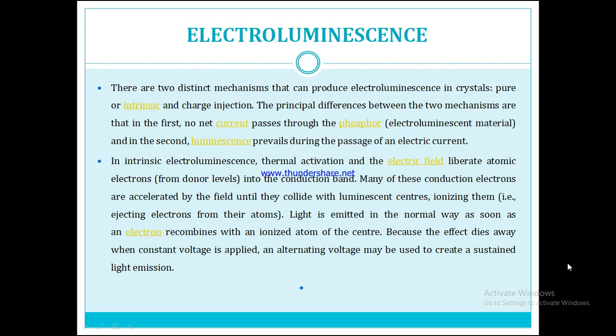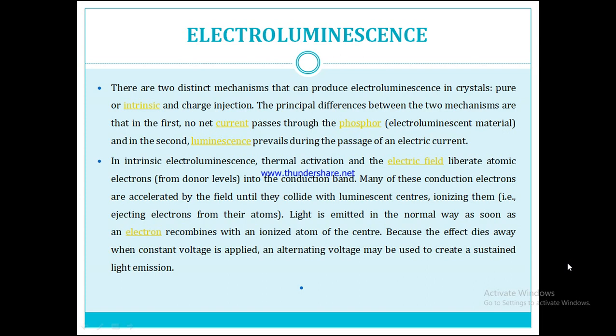So here we can see that the electroluminescence concept is carried out with the help of electroluminescent panels, that is with intrinsic material, and the second one, heterojunctions, which are generally formed between either a metal and a semiconductor or between two different semiconductor materials. Due to that, electroluminescence results in luminescence. Another concept concerning LEDs is the injection laser.